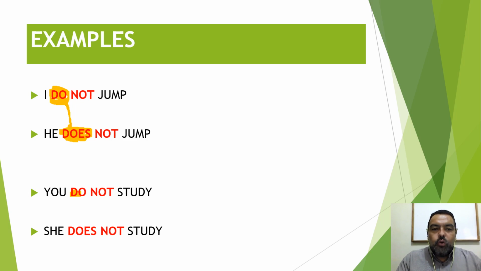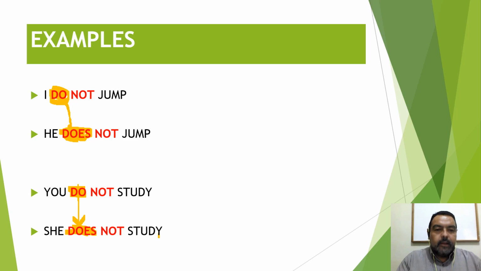You do not study, but she does not study. Why? Because do is being conjugated on the auxiliary verb. This is what takes more work to understand. I mean, this is difficult. For beginners, for learners, this is what breaks our minds. Nos cuesta un poco asimilar esto. But once we accept it, it goes easy.